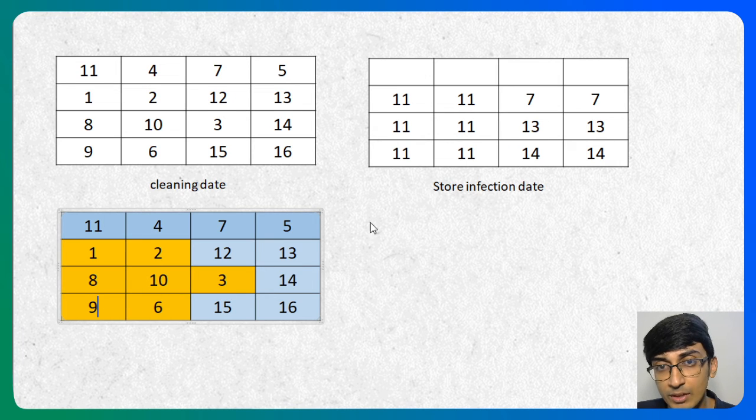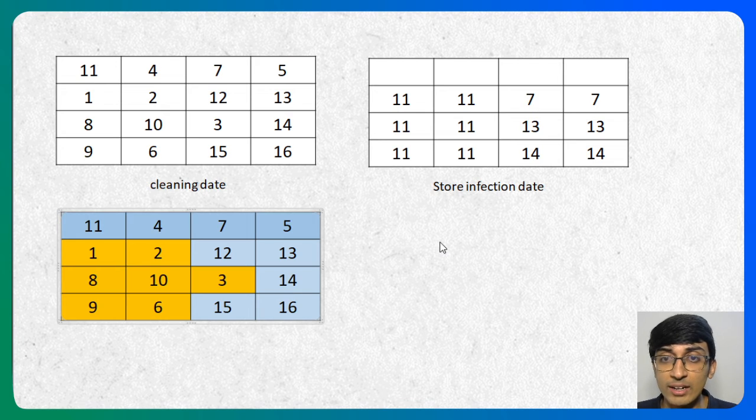For 9, we have again cleaned at 9, but infected at 11. So dirty. 6, cleaned at 6, but infected at 11. So dirty. 15, cleaned at 15, infected at 14. So it will be clean. And 16, cleaned at 16 but infected at 14, so it will be clean itself.